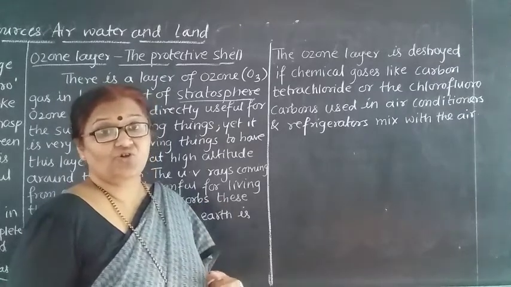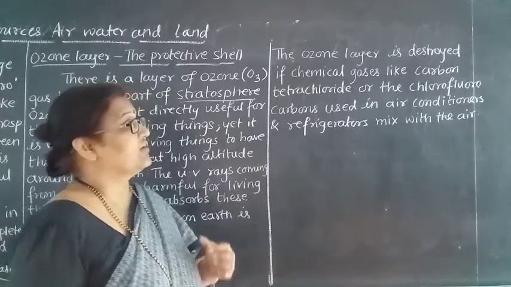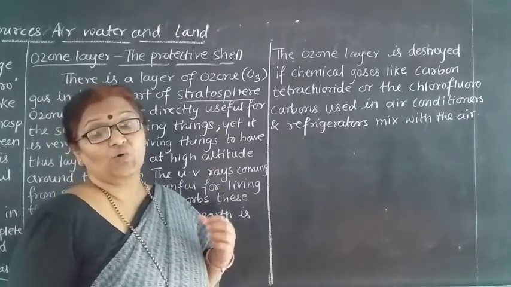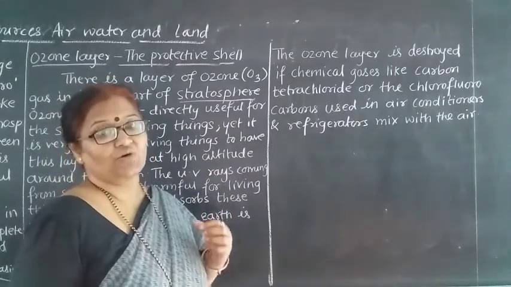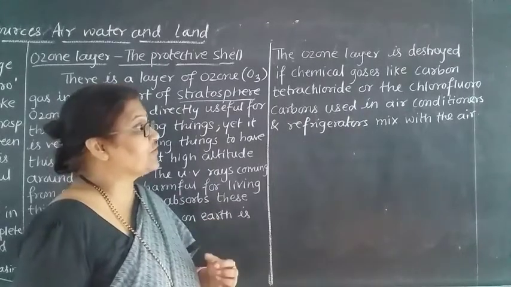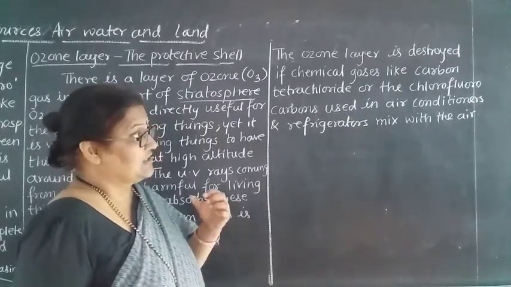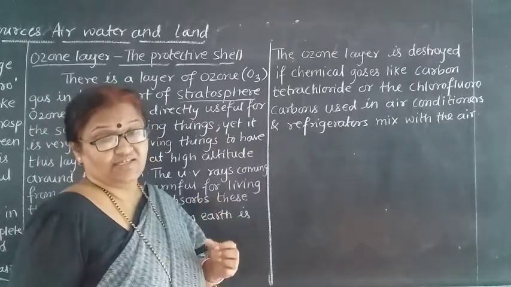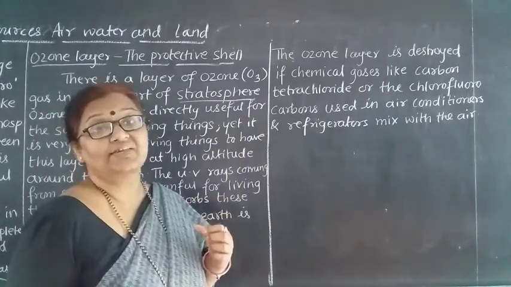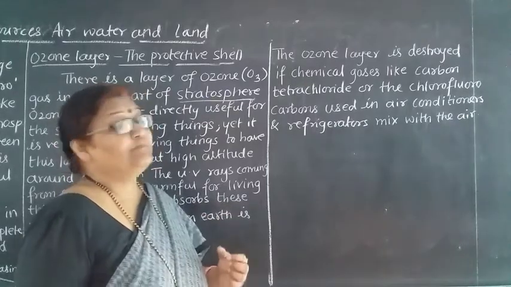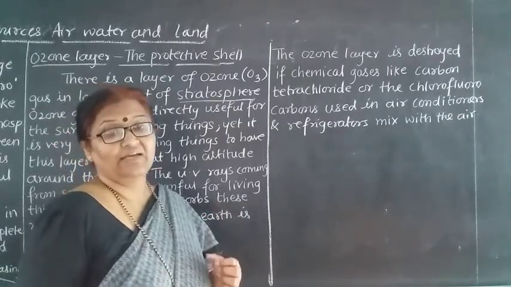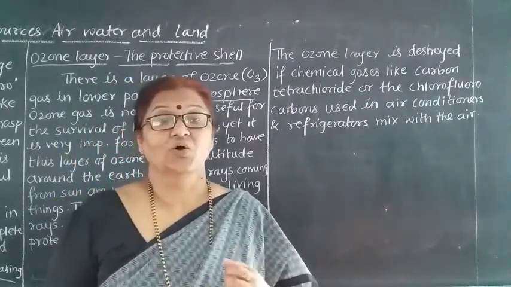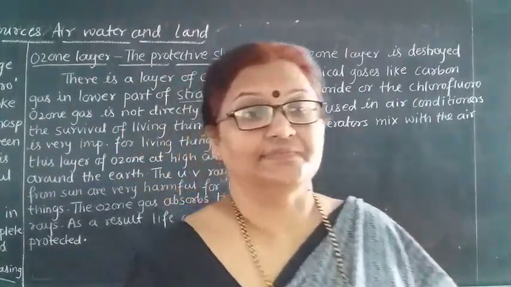Carbon tetrachloride is one of the gases, and chlorofluorocarbons are used in air conditioners and refrigerators. These may mix with the air and disturb the ozone layer.